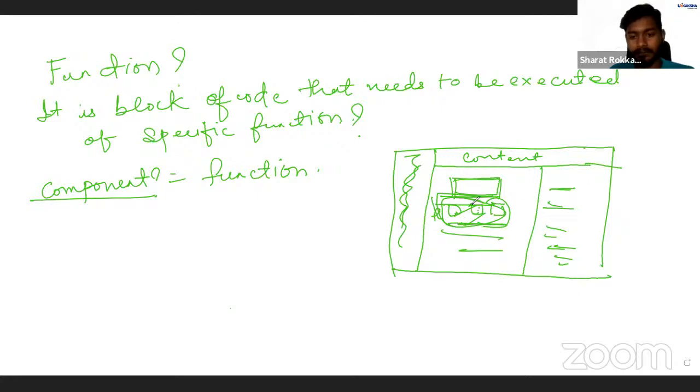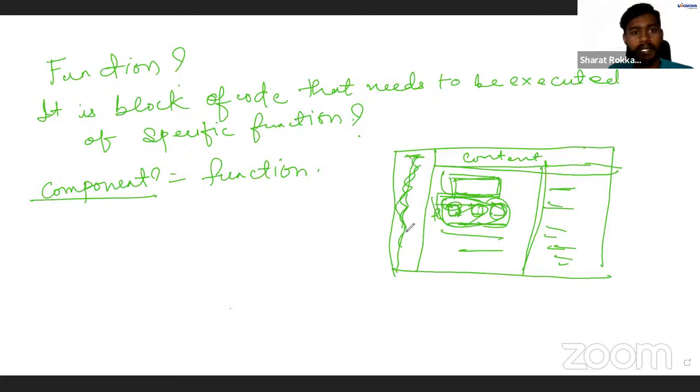And the other thing is, you can create components. We were talking about components. So this whole is one component, this is one component, this is one component. For that matter, if this post is one component, the like button is a component, the share button is a component, and the comment button is also a component.